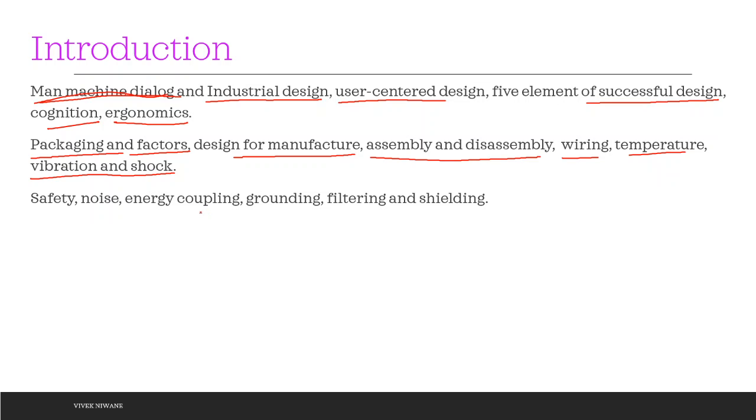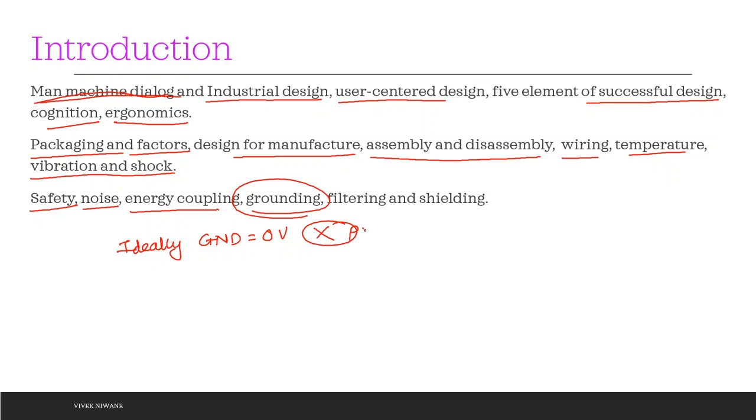For the product, then we have to think about the safety measures, then environment like noise, then energy coupling, and grounding is very important because ideally we say that ground is always at 0 volt, but this is not the practical case, because we know that ground is the element where all current is going to flow.